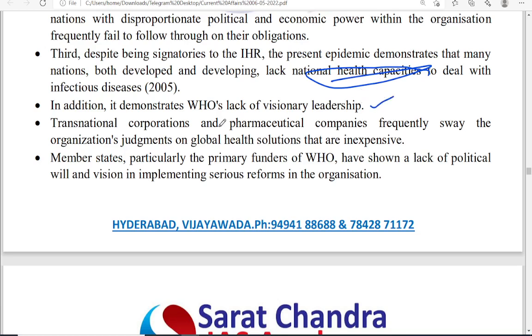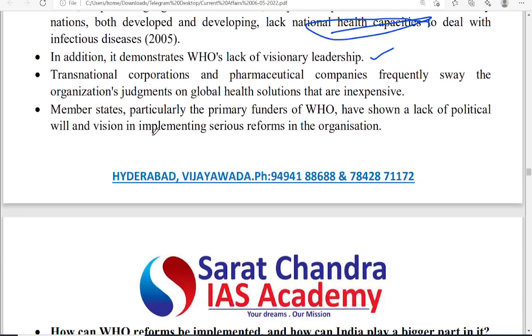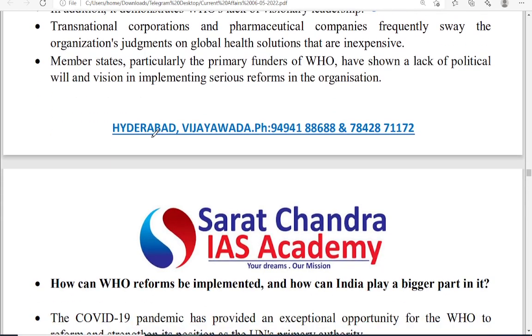Okay, so WHO's lack of visionary leadership, transnational cooperation, pharmaceutical companies frequently sway the organization's judgment on global health solutions. Member states, particularly the funders of WHO, have shown lack of political will and vision.